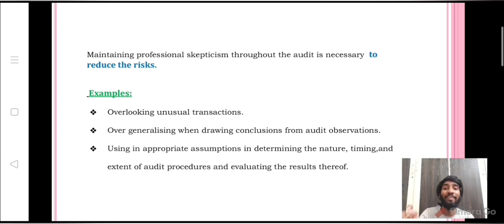And following are the examples for that. First one, overlooking unusual transactions. Next one, overgeneralizing when drawing conclusions from audit evidence and audit observations. And the next, using inappropriate assumptions in determining the nature, timing, and extent of audit procedures and evaluating the results thereof. In these situations, we should maintain professional skepticism.